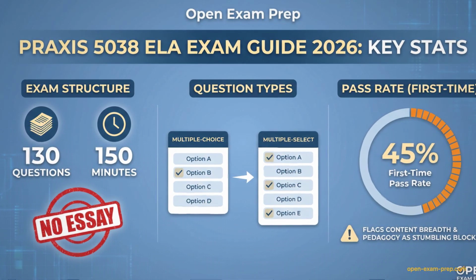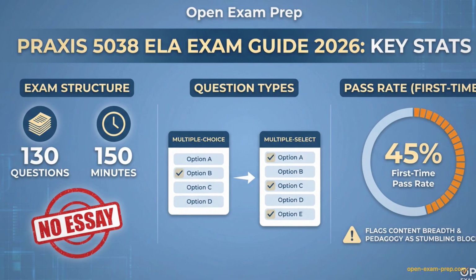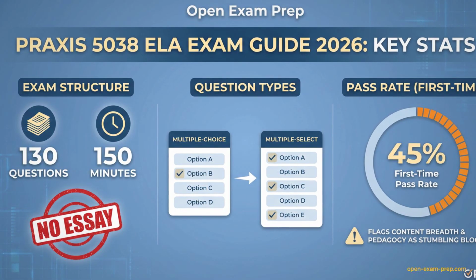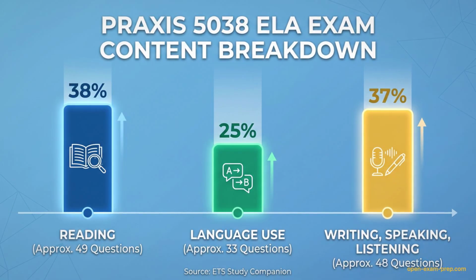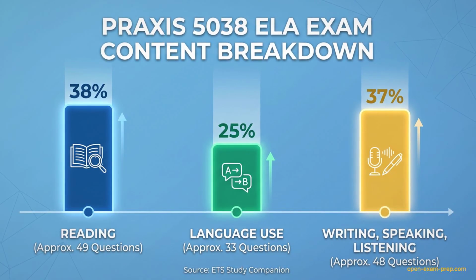The format includes standard multiple choice, but also multi-select questions where you must pick 2 or 3 correct answers. With a first-time pass rate near 45%, understanding this structure is the first step to success. The exam is divided into 3 core content categories with specific weightings that must guide your study plan.